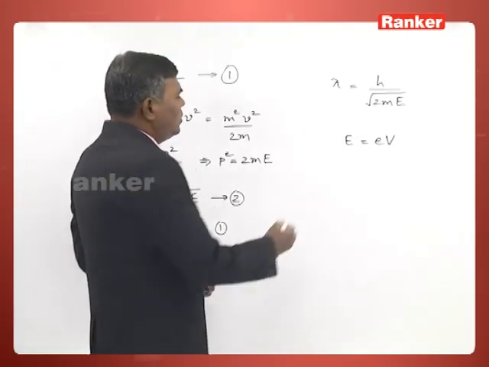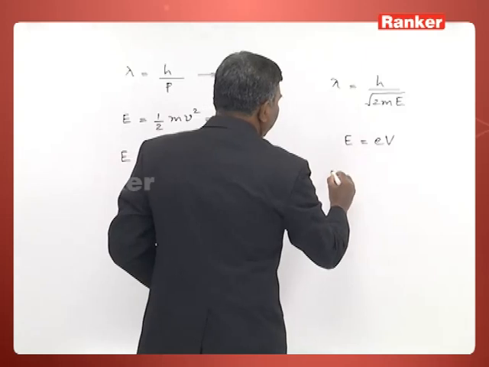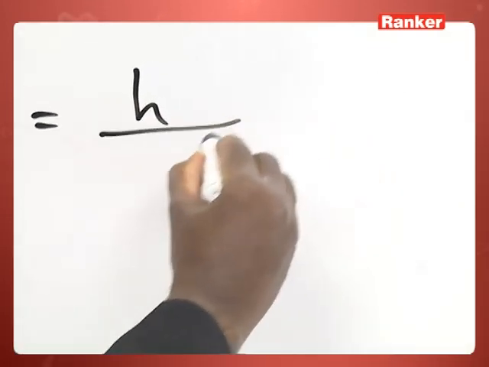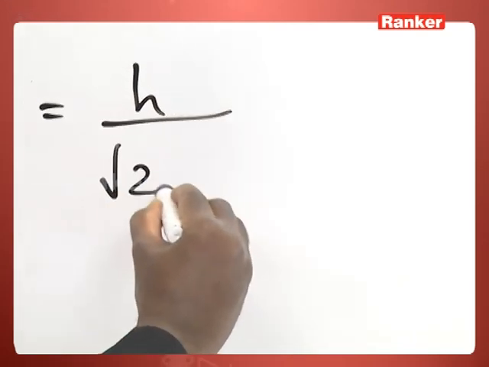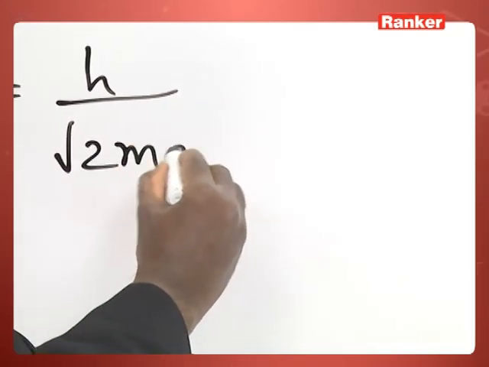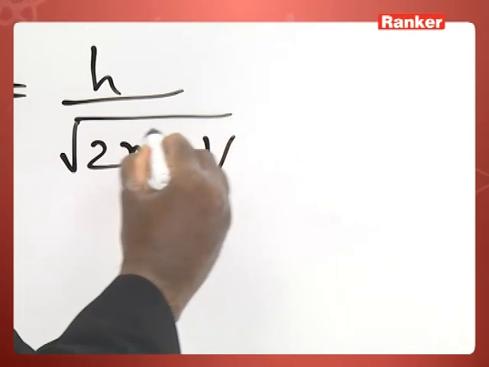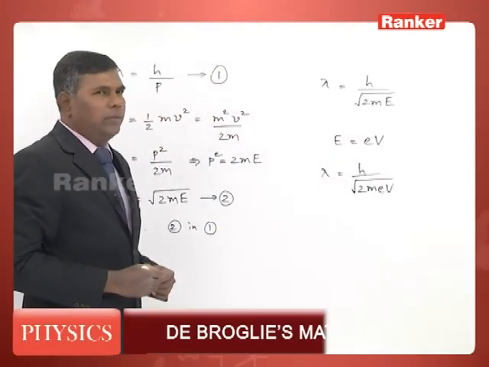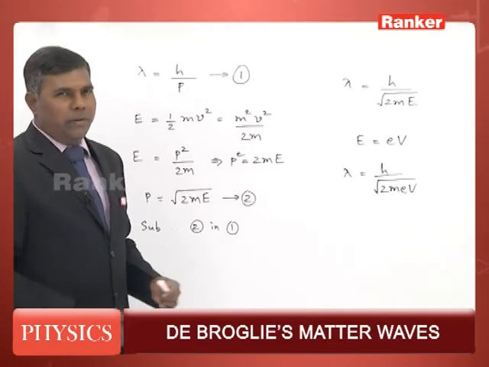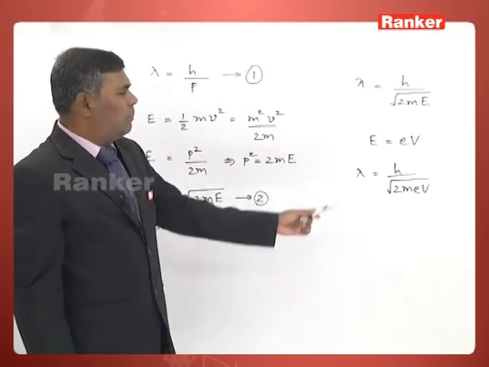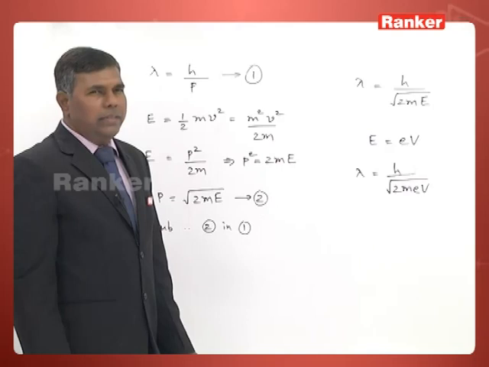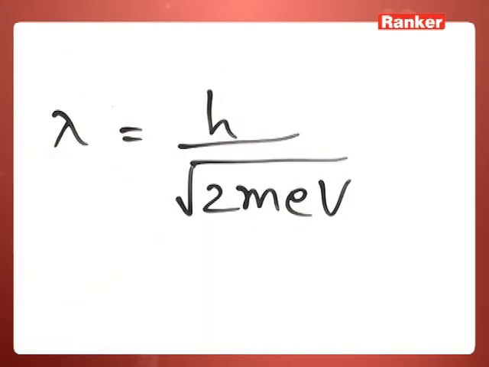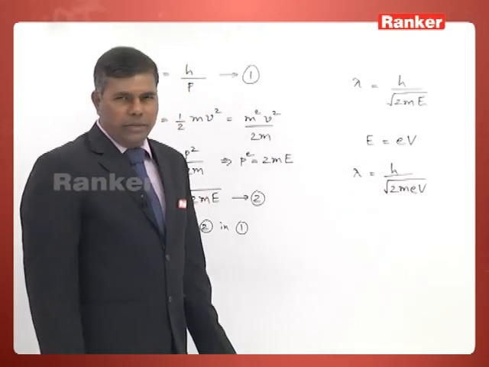Now if I substitute the E value in this expression, I will get lambda is equal to h by square root of 2meV. Now that gives you the wavelength of electron wave. If you look at that expression, except the applied potential V, everything is constant. h, Planck's constant, m, mass of electron, e, charge of electron, and V is the potential difference.